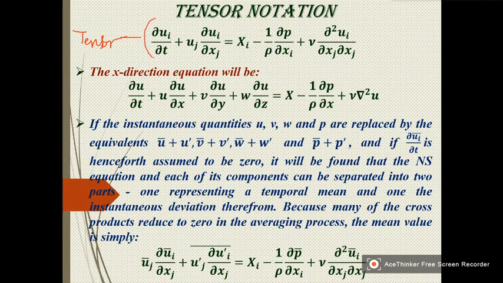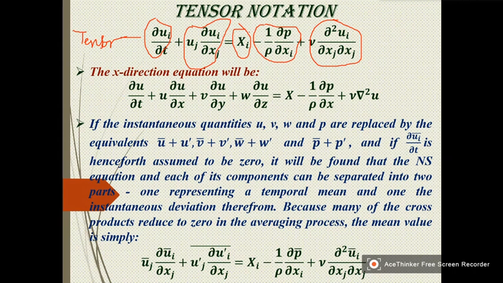So dou ui by dou t plus uj dou ui by dou xj is equal to xi minus 1 by rho dou p by dou xi plus nu dou square ui by dou xj dou xj.